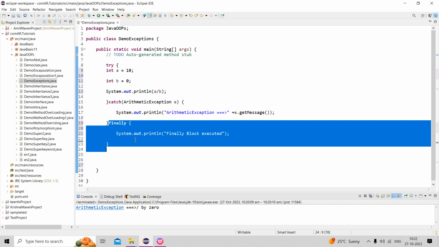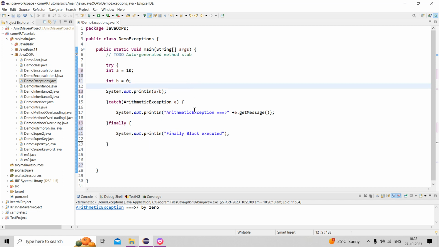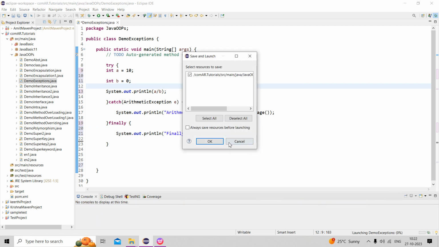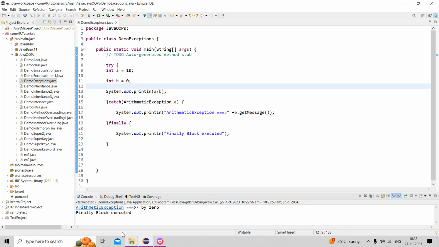Remember this one. Now run this one, what will happen? See, the finally block will be executed.